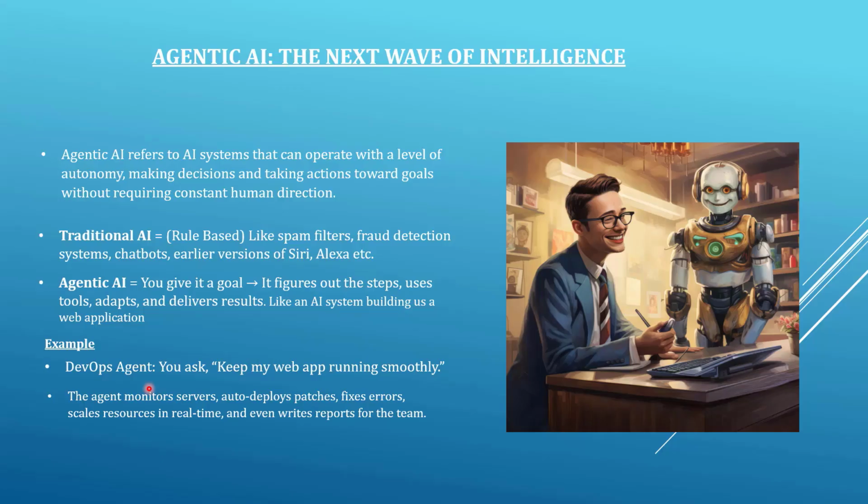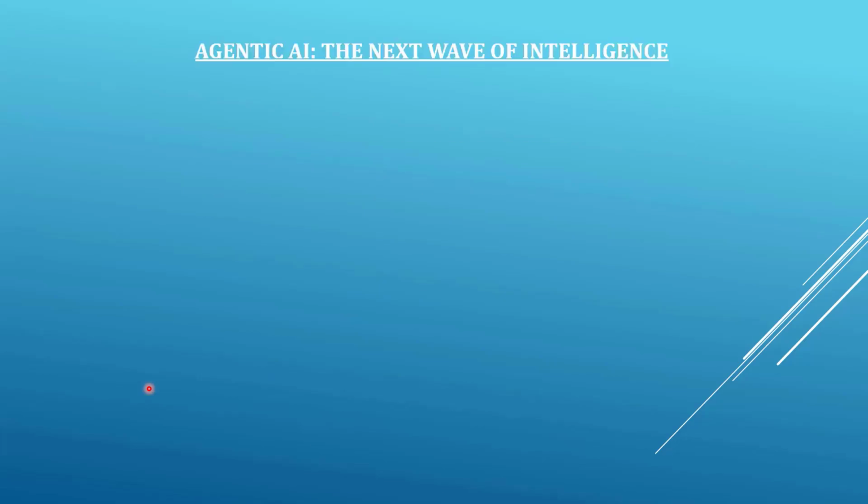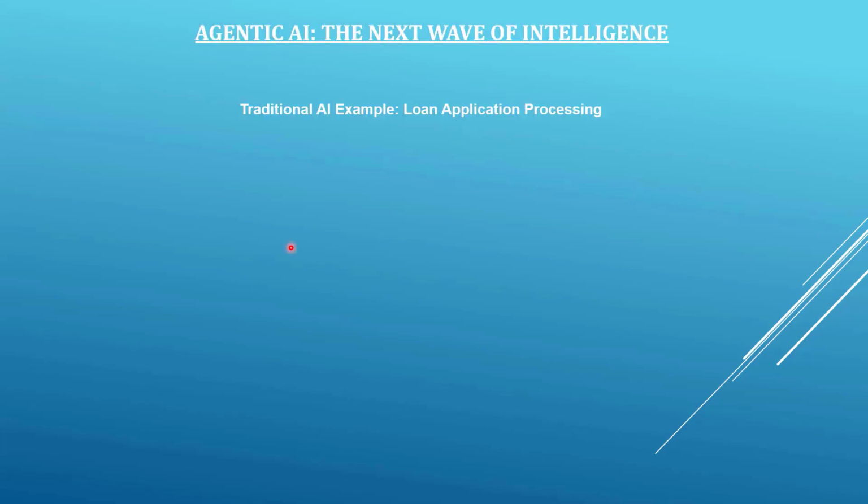For now, let's take another example of a traditional AI system. This time we will take a loan application processing traditional AI system. The scenario is a bank is using this traditional AI system to process loan applications. Now let's understand how this traditional AI is processing these loan applications. First, we will understand the characteristics of traditional AI system.